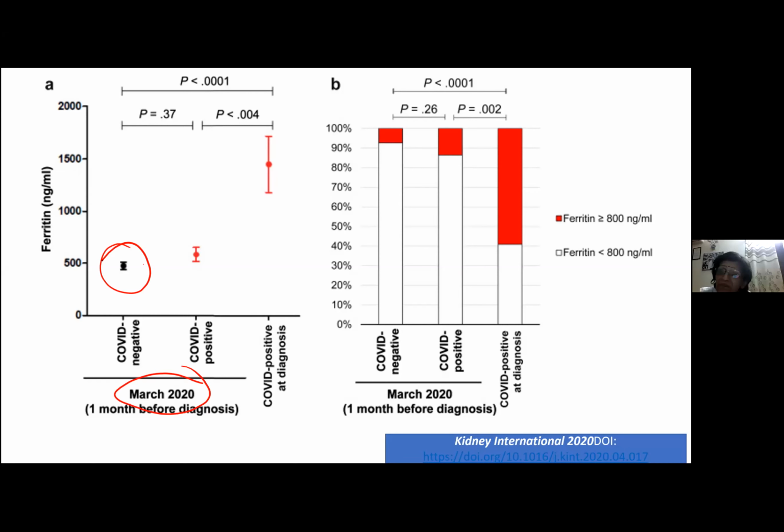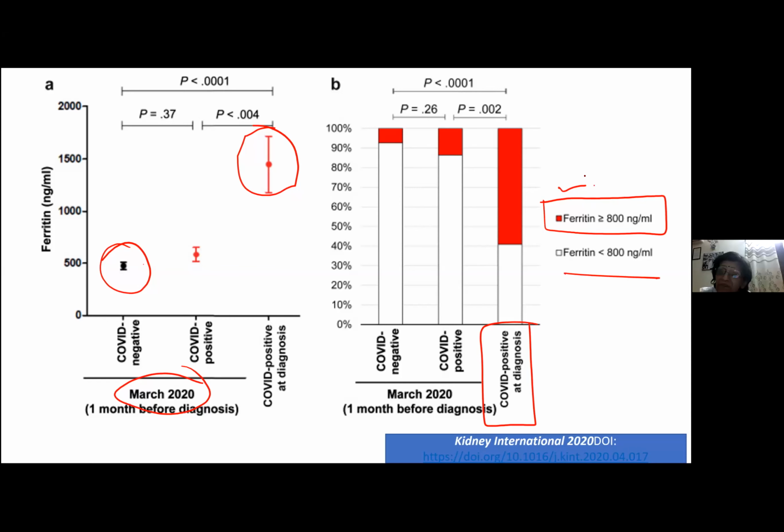Now, all those patients who became COVID positive, they started taking their ferritin levels, and they found that the ferritin level was markedly increased, more than 1000. So from 500 to 1000, a markedly increased ferritin level. They started measuring ferritin in all these patients and decided to make a cutoff. When they made the cutoff, they found that all the patients who were COVID positive at diagnosis had ferritin levels more than 800 nanogram per ml.